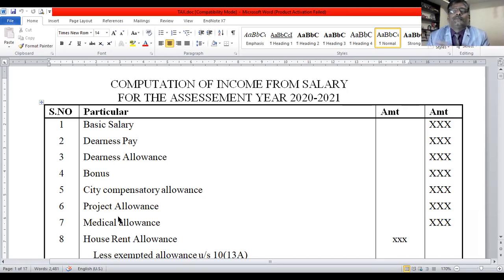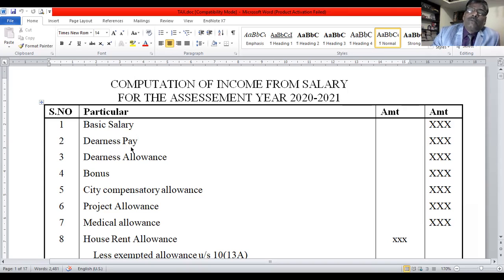Okay. First point is basic salary. You have to take the basic salary. If it is month wise, multiply by the number of months worked in that year. Monthly salary into number of months worked in that year is the basic salary. Dearness pay is a part of salary.